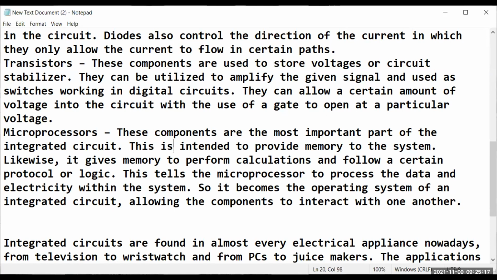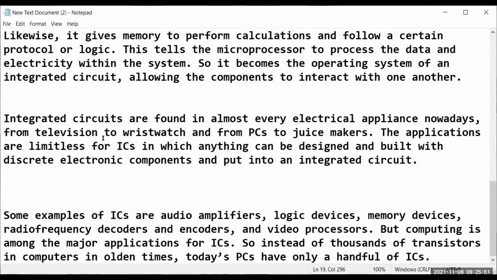Then comes the microprocessor. The work of the microprocessor is really big because it has to do a lot of things, like it provides memory to the system, performs calculation, protocol, logic. You don't have to learn about all this, but just know that it performs calculation and provides memory. You have to get memory, right? Otherwise how are you going to store your data? So what does a microprocessor do? It helps the computer to store data inside it, and also it helps in performing calculation and logic. Okay, so these are some of the applications that I will write here.